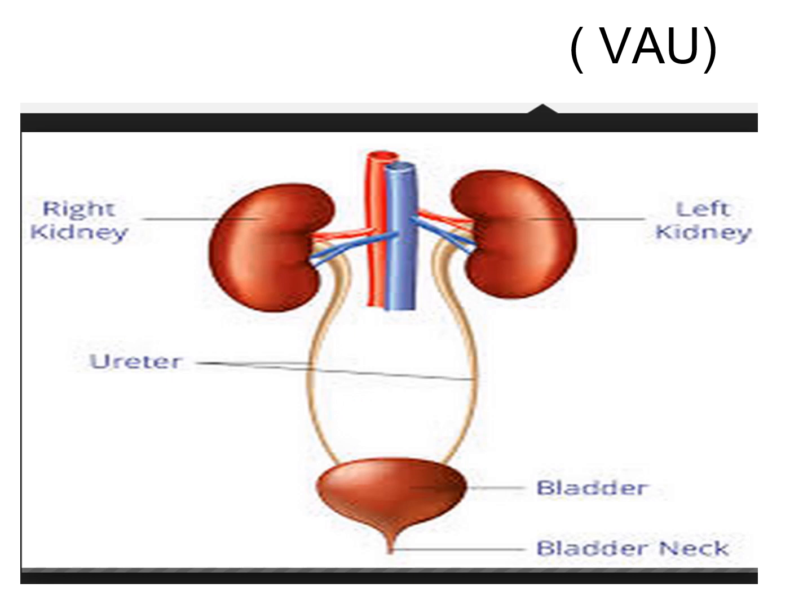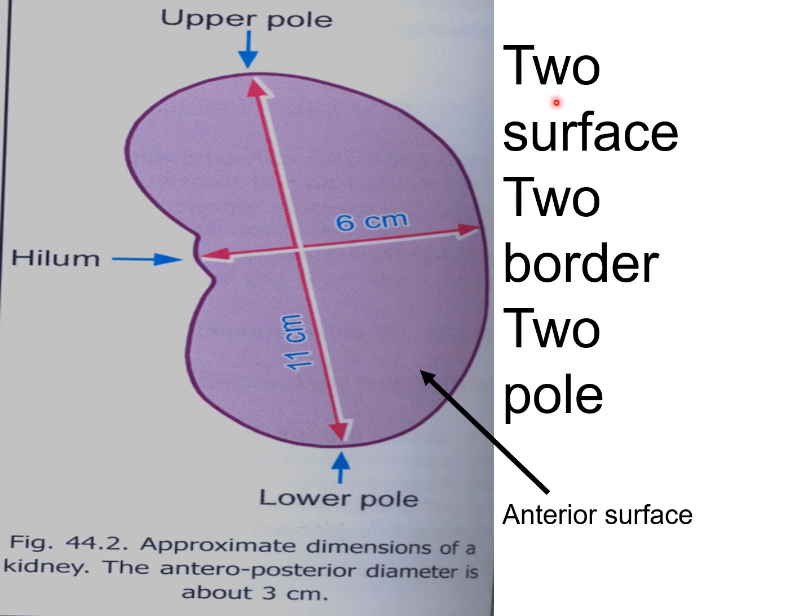The ureter faces directed downward. So these are the normal position of the kidney. Now, movement of the kidney with respiration is 1.5 to 2.5 centimeters because it is a subdiaphragmatic organ. It moves slightly downward from the recumbent supine to the standing position. It has two surfaces, two borders and two poles: the upper pole and lower pole, the anterior and posterior surfaces, and the medial border and lateral border.